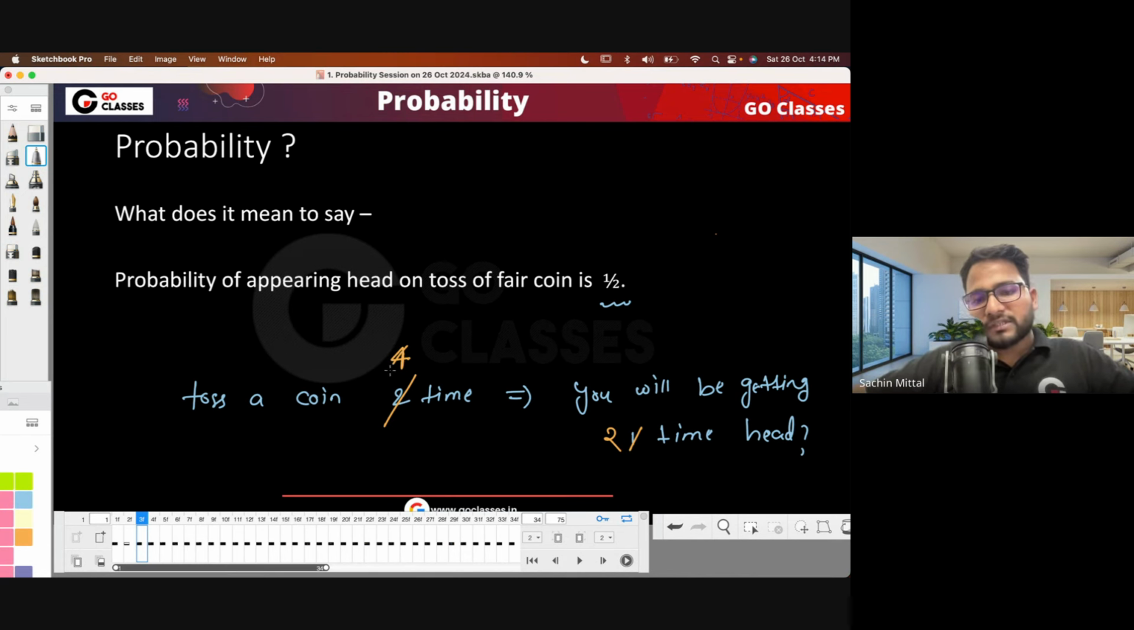Or maybe, does this mean that if you toss eight times, you will be getting four heads? The answer is no, right? If you're tossing it eight times, there is no guarantee that you will be getting four times or two times or something like this. Then what does this probability mean? Can anyone tell me quickly?